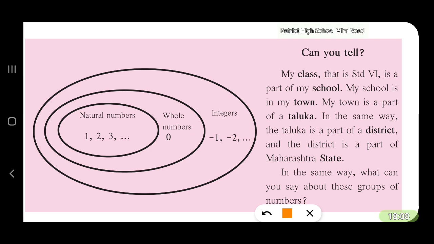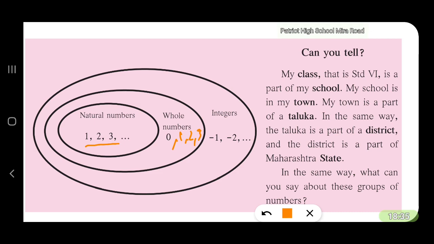So we had seen the natural numbers. They begin with 1, 2, 3, and so on. But they do not have 0. So whole numbers have a 0: 0, 1, 2, 3, and so on.